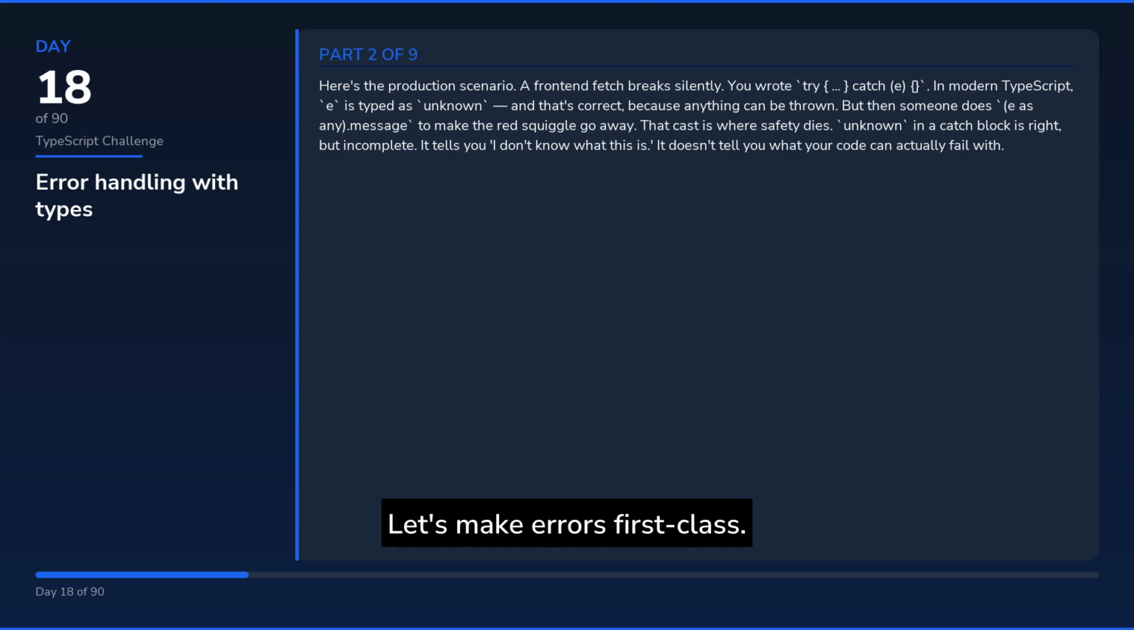Here's the production scenario. A front-end fetch breaks silently. You wrote try, catch, e. In modern TypeScript, e is typed as unknown, and that's correct, because anything can be thrown. But then someone does, e as any, .message to make the red squiggle go away. That cast is where safety dies. Unknown in a catch block is right, but incomplete. It tells you, I don't know what this is. It doesn't tell you what your code can actually fail with. So let's name our failures.